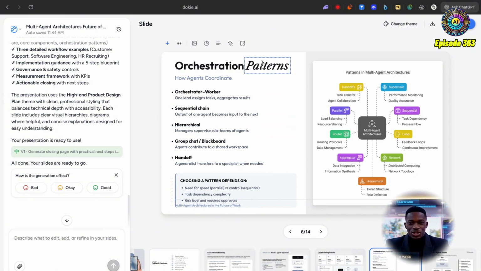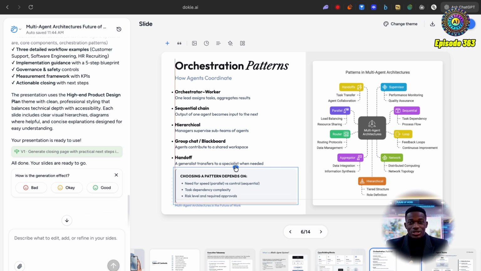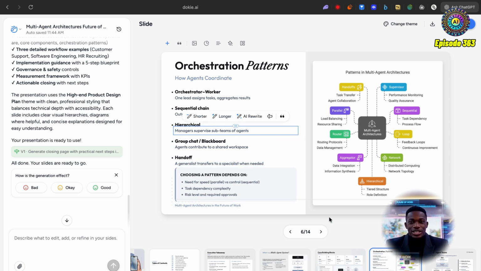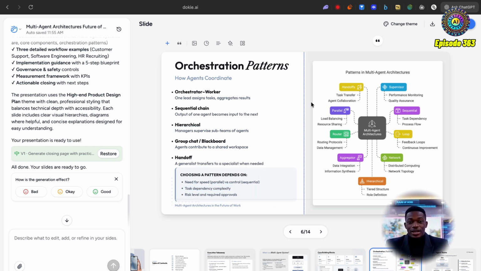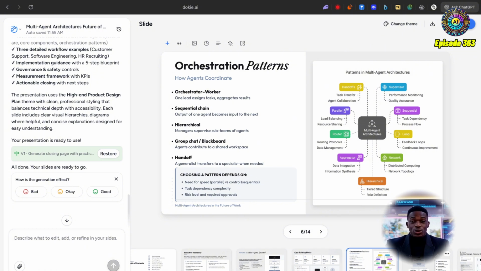Next, we've got the orchestration patterns, and this is the graphic that was generated by Napkin AI's API. There's a little bit of an overlap here as I see this card, but I think, yeah, this is something we can actually fix quite easily. Cool. So I've just moved it up a little bit, and now it looks a whole lot better. And yeah, I'm going to keep going to the next slide.